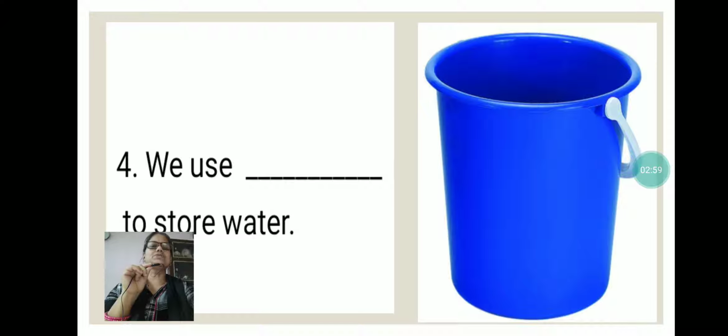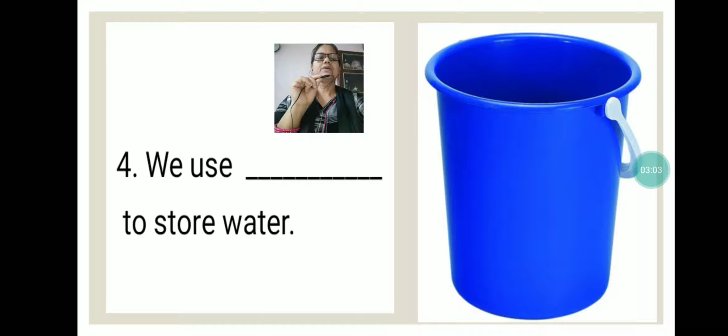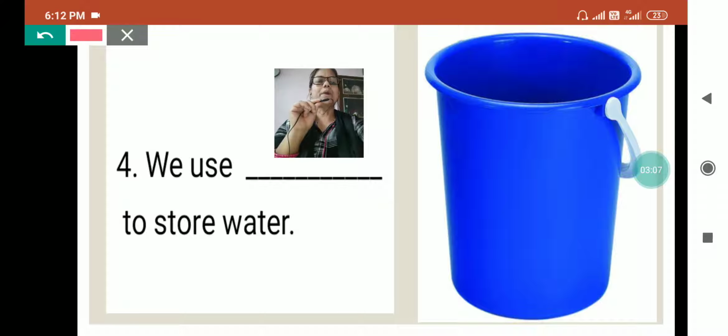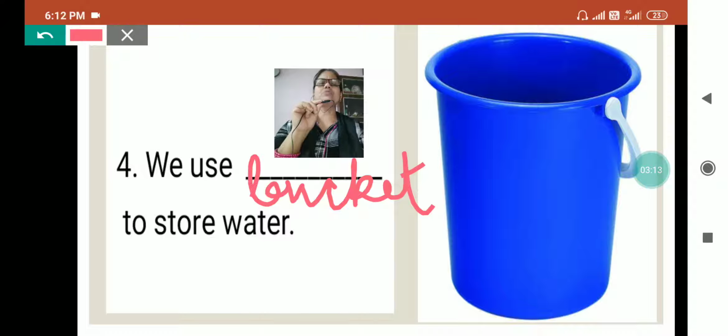See, we use a bucket to store water. Nowadays we get different types of buckets, matching bucket, mug, metal bucket, plastic bucket, different types of buckets we get, and usually you will see people storing water in the bucket.